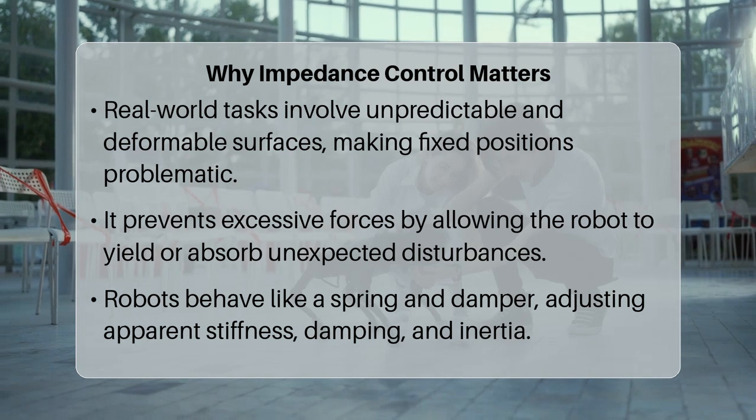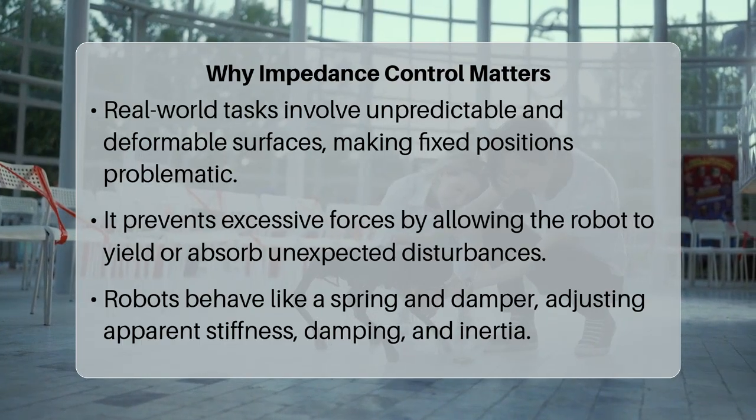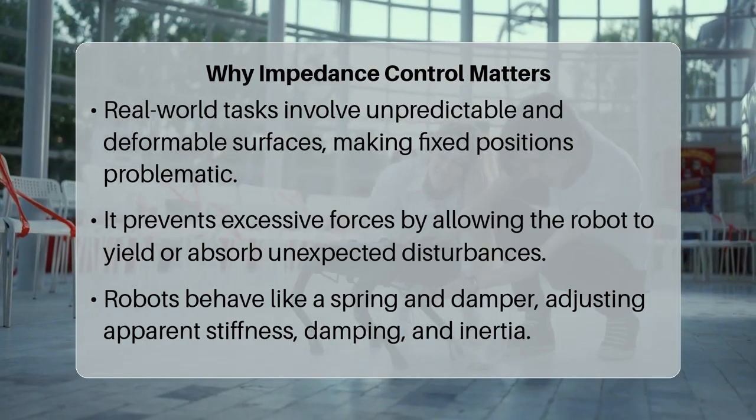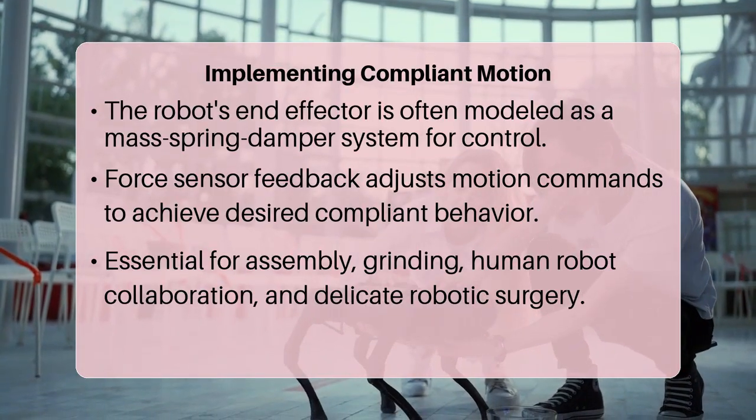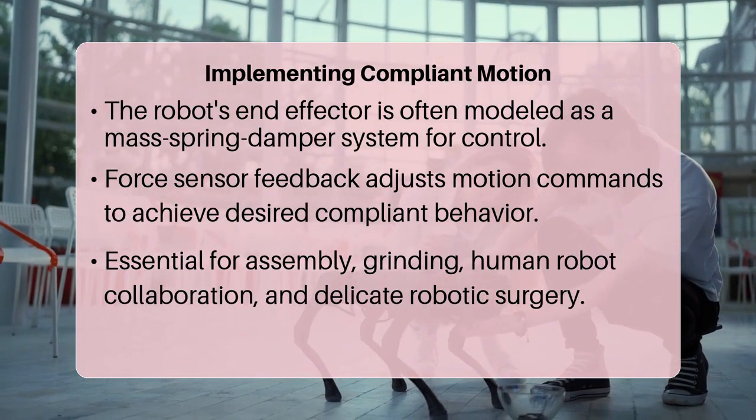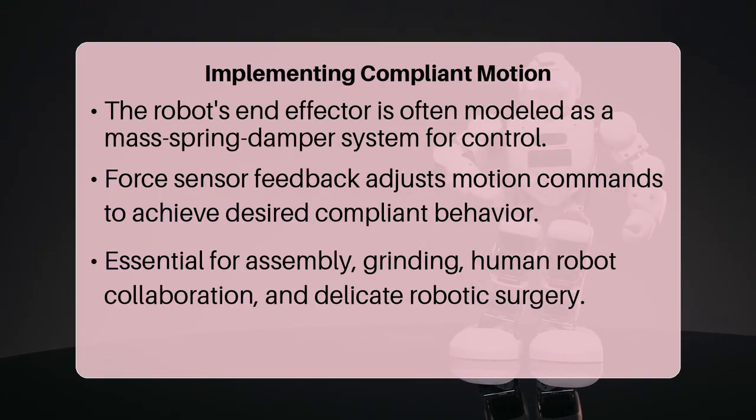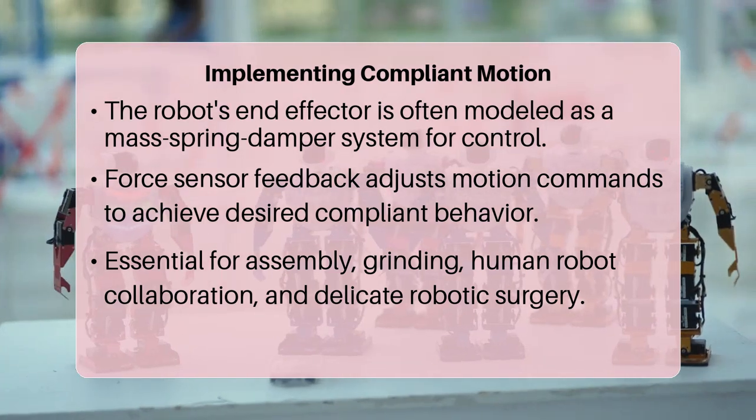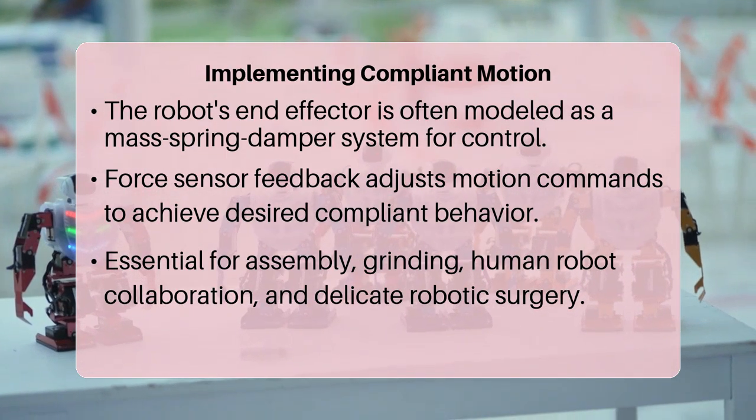To implement impedance control, engineers often model the robot's end effector as a mass spring damper system. They then design a feedback loop that measures the interaction forces and adjusts the robot's motion or position commands to achieve the desired impedance behavior. This allows the robot to yield gracefully to external forces, like a human pushing against it, or to apply forces compliant with a surface, such as when polishing an uneven object. This control strategy is a cornerstone for tasks requiring physical contact, like assembly, grinding, human-robot collaboration, and even robotic surgery.